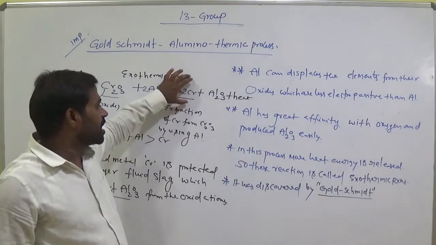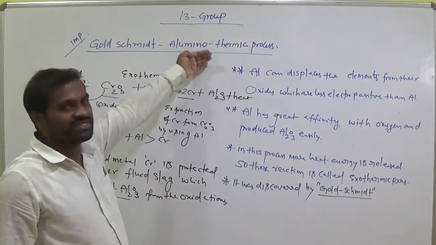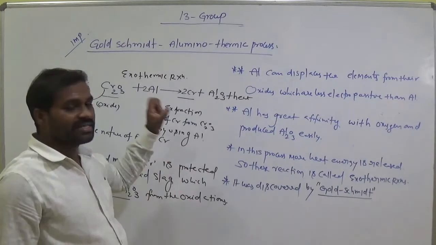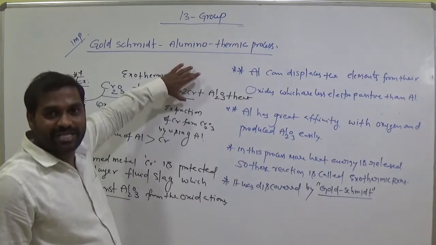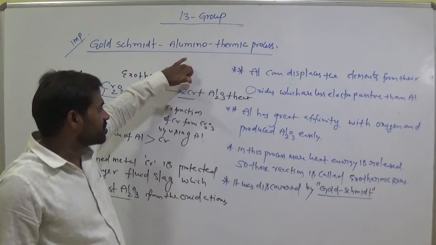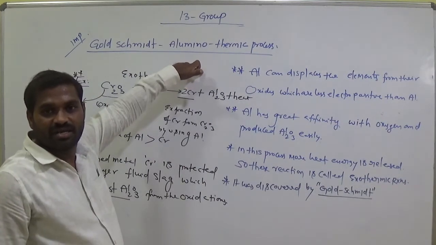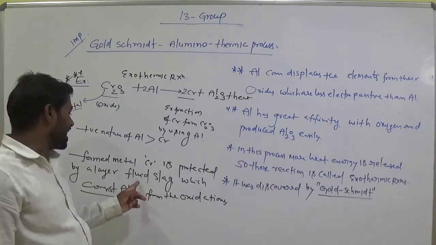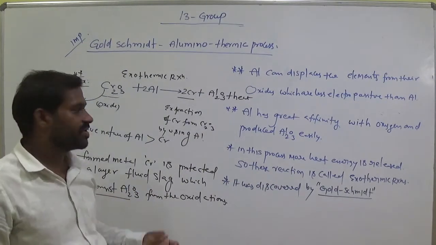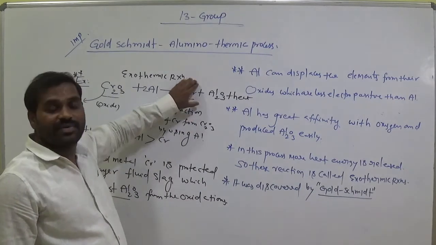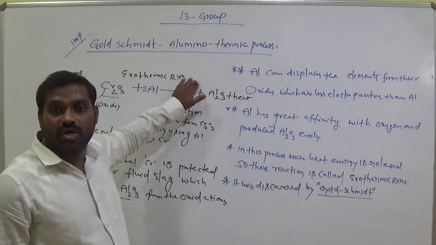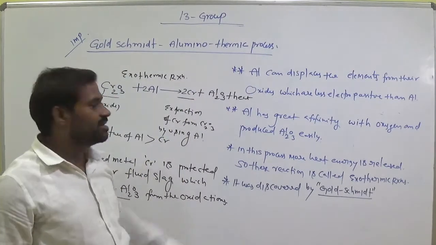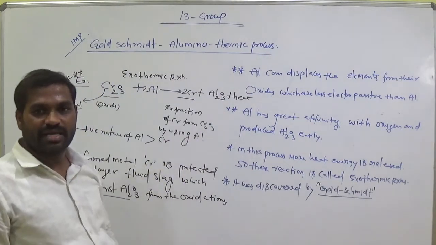If it is alone, it can easily interact with oxygen and again be converted to Cr2O3. So here we need to prevent the oxidation, that means the interaction of chromium with oxygen. We prevent it with the help of Al2O3, that is called slag here, a fluid slag like a liquid. So this chromium further does not interact with oxygen. This is the fluid slag here. Keep it in mind.